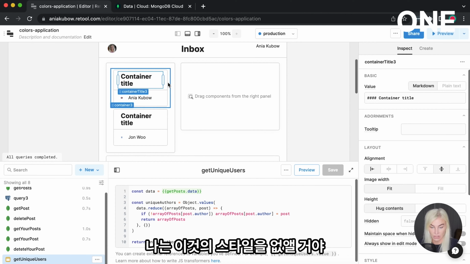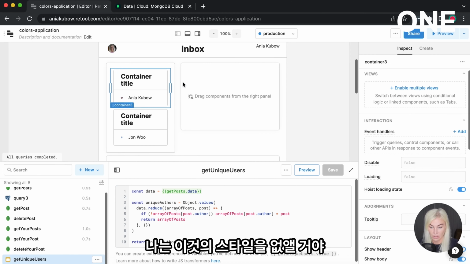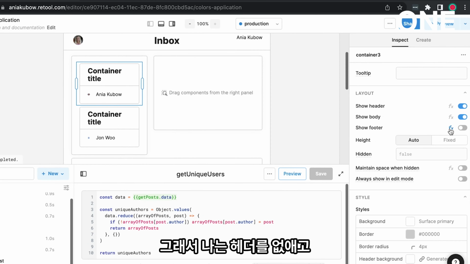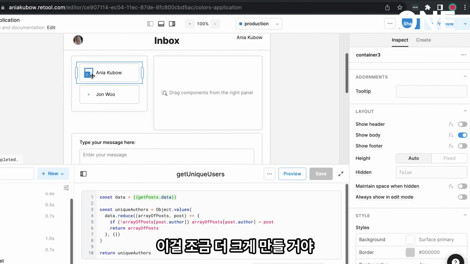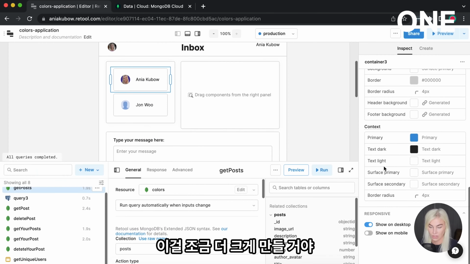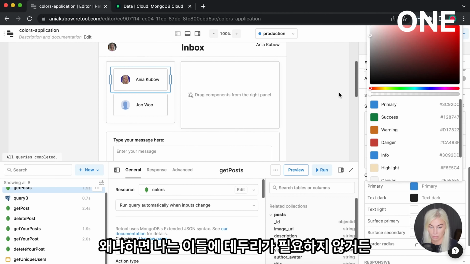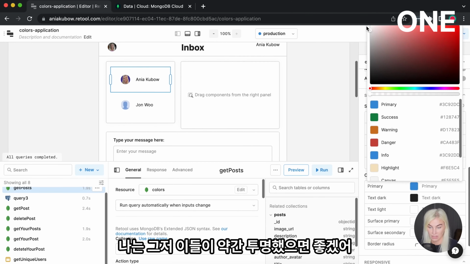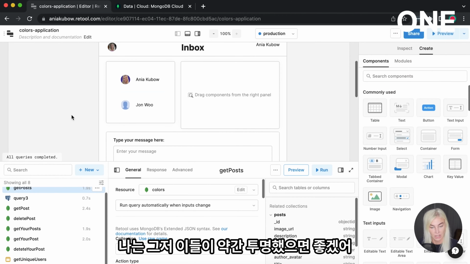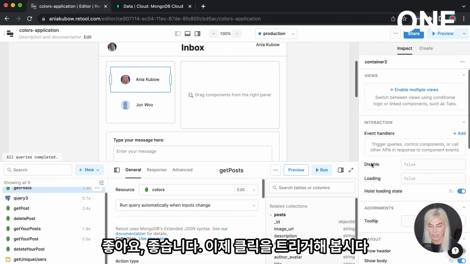So there we go. I'm just going to get rid of the styling of this. So I'm going to get rid of the header and then just make this a little bit bigger. And I'm just going to also get rid of the border because I don't really want a border on these. I just want them to be kind of transparent. Okay, great. So now let's trigger a click.